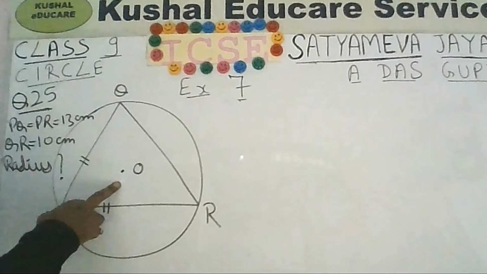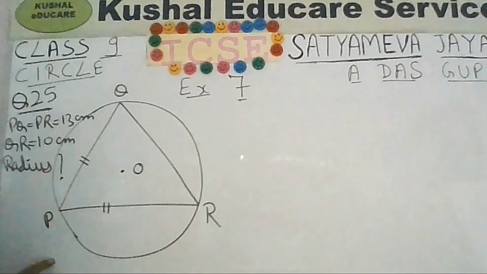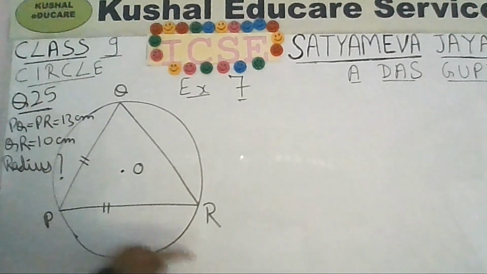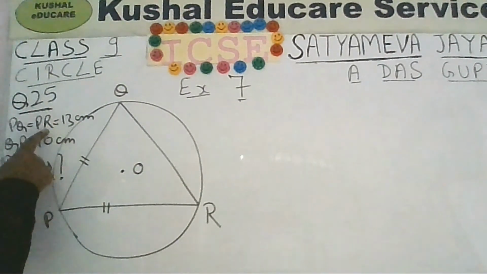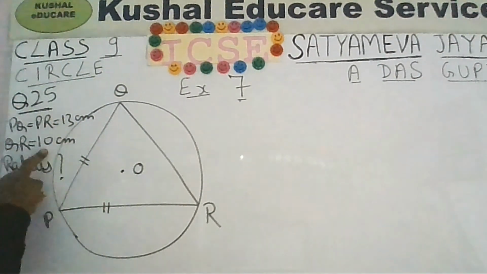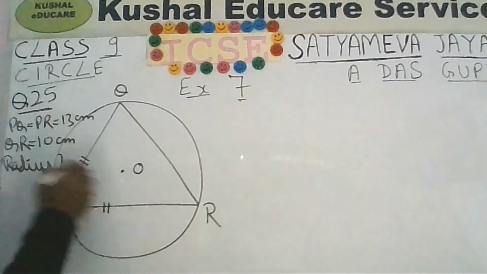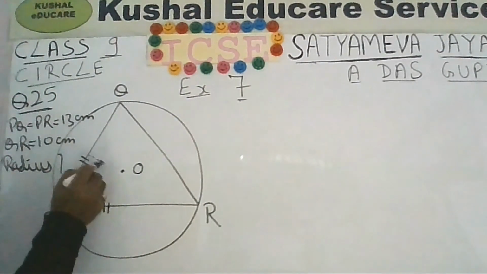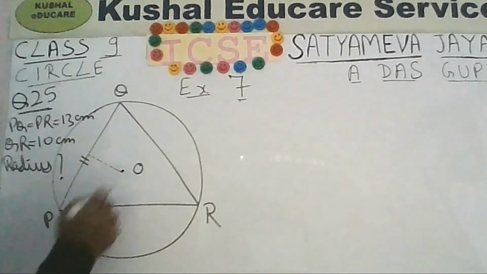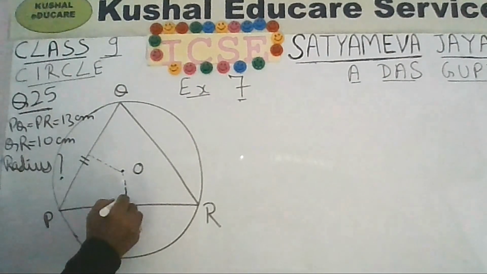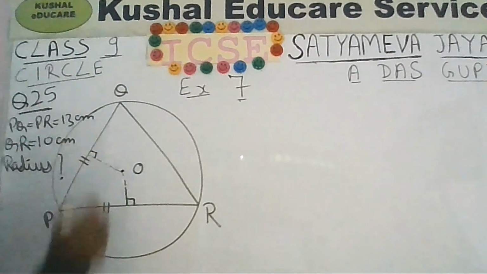Okay, so O is the center, triangle PQR is an isosceles triangle, PQ is equal to PR. So PQ is equal to PR, length is given 13 centimeter, QR is given 10 centimeter. We have to find the radius of the circle. So you can draw a perpendicular from O to PQ like this. You can also draw a perpendicular from O to PR. So this angle is 90 degree, this angle is 90 degree.